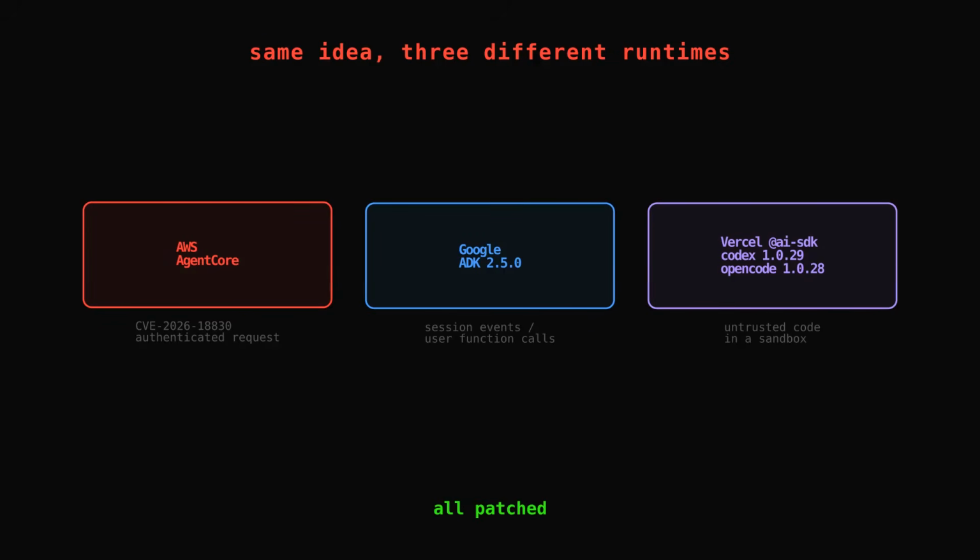This wasn't just AWS. The same class of provenance-skipping flaw showed up across 3 vendors, disclosed together. Google patched it in their Agent Development Kit for Python in ADK version 2.5.0. Vercel patched it in their AI SDK harness packages for the Codex and OpenCode coding agents in specific pinned versions. Same underlying idea in 3 different agent runtimes: the runtime trusting a tool call it never proved the model produced. That cross-vendor spread is what makes this worth an agent engineer's attention. It's not one company's bug. It's a pattern in how the tooling was built.